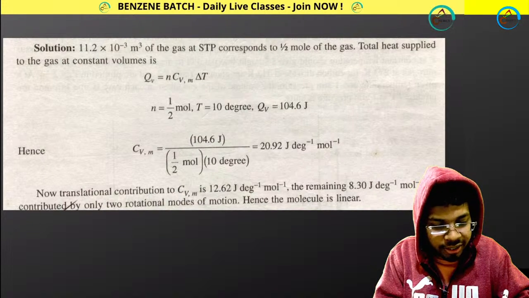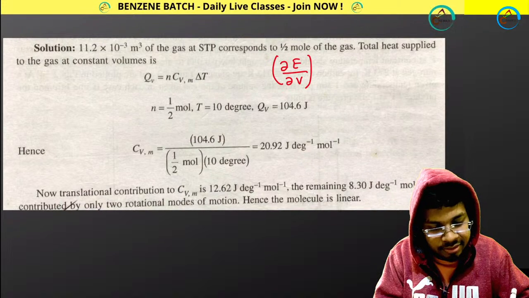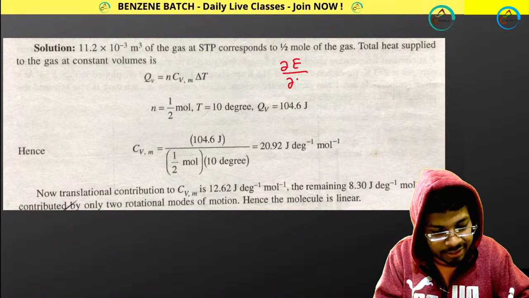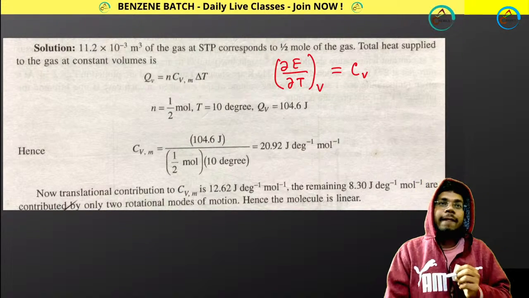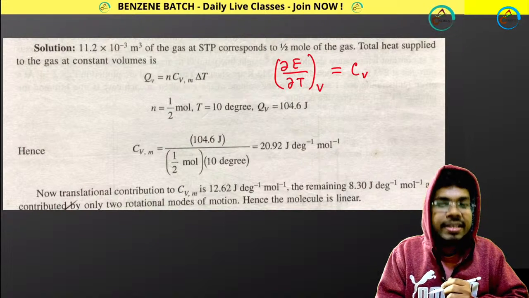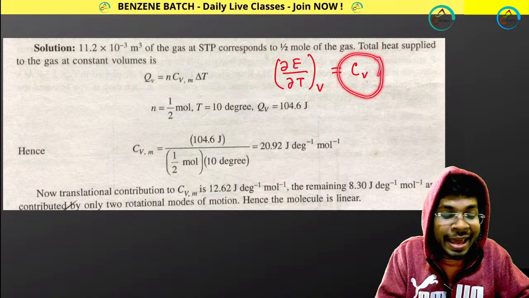Let me write it. Del E by del T at constant V equals your Cv. Right? This equals Cv, and I told you this Cv is actually for n mole.